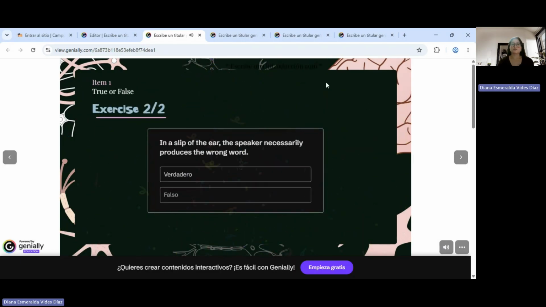Right, let's go to the next one. It says exercise 2 out of 2. In a slip of the ear, the speaker necessarily produces the wrong word. Well, it's not true because in a slip of the ear, the speaker does not necessarily produce the wrong word. The problem is that the listener interprets the speech differently from what was actually said.